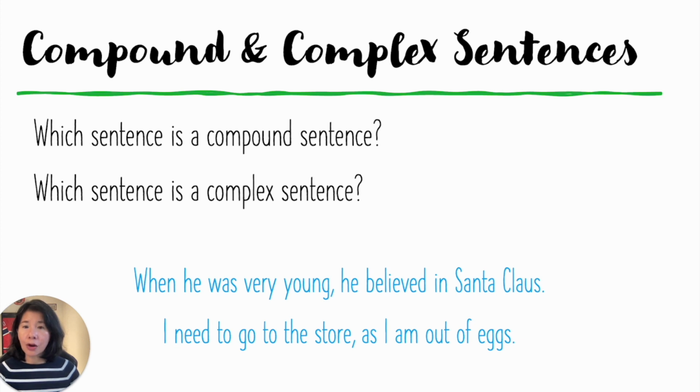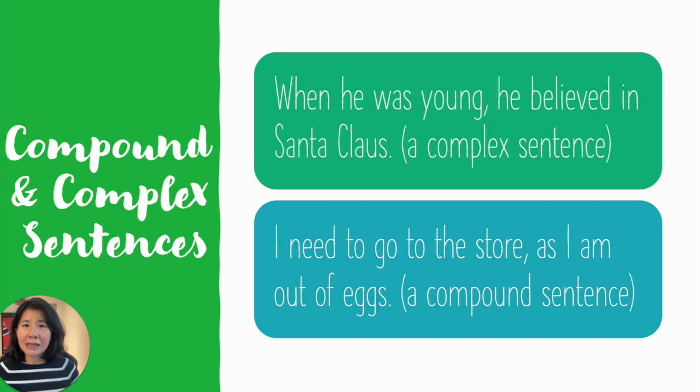We have another mini exercise here. You can see there are 2 sentences in color blue. When he was very young, he believed in Santa Claus. I need to go to the store as I'm out of eggs. Which sentence is a compound sentence? Which sentence is a complex sentence? The answer is, when he was very young, he believed in Santa Claus. This is a complex sentence. I need to go to the store as I am out of eggs. And this one is a compound sentence.